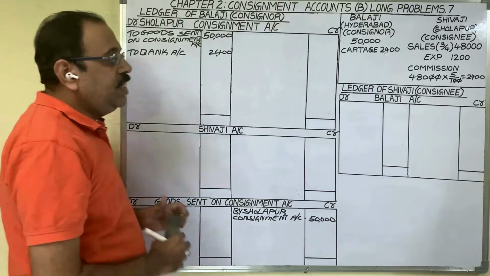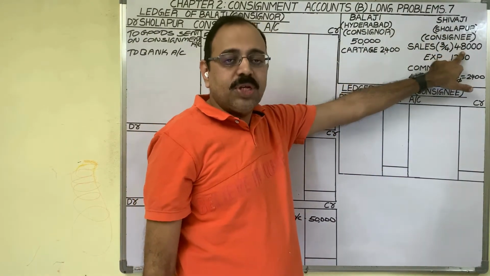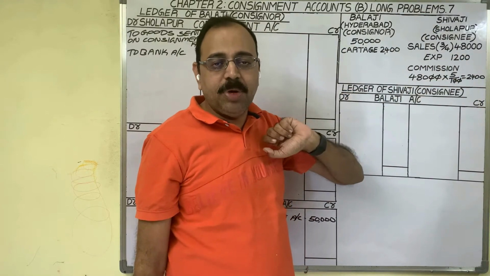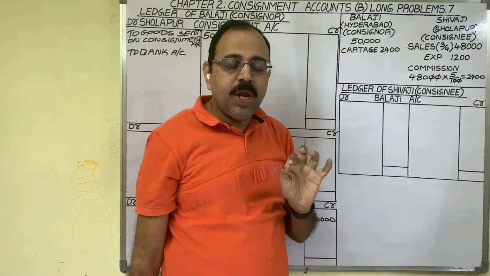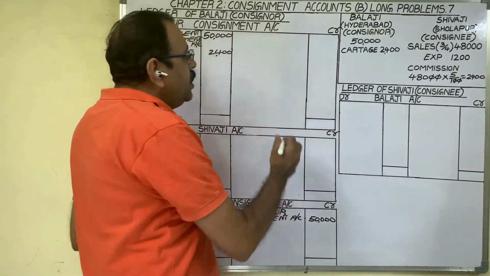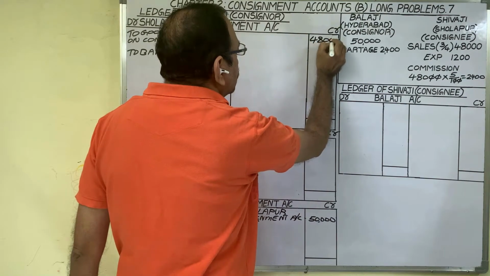The next transaction is that the consignee sold these goods for 48,000 rupees. This 48,000 is income to the consignment business. As per the nominal account rule, incomes are to be credited. Therefore, 48,000 we should credit to the consignment account.